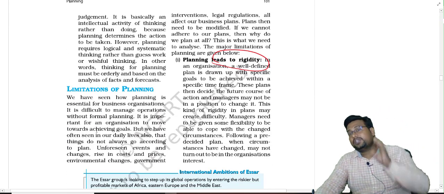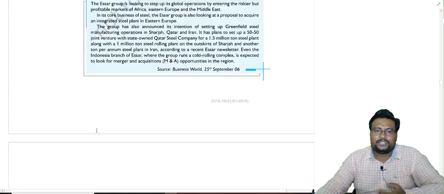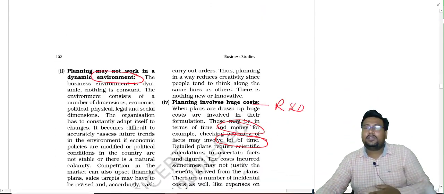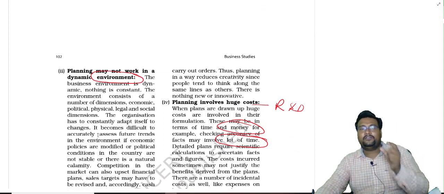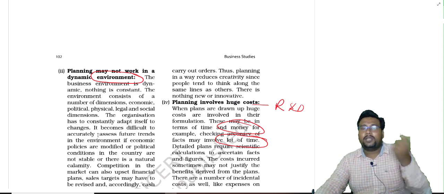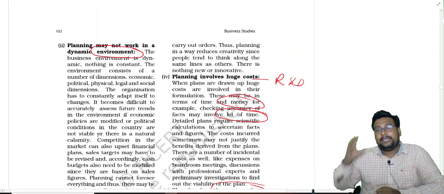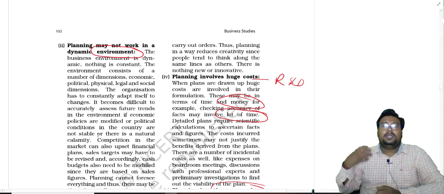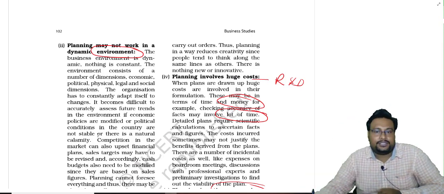So planning leads to rigidity. It means planning is fixed, not flexible in nature. Planning may not work in a dynamic environment. External factors of the environment always affect the business, and when the external factors are not what we thought, our planning will fail. Planning involves huge cost, because research and development needs a lot of money, and that's why planning cost will always increase.